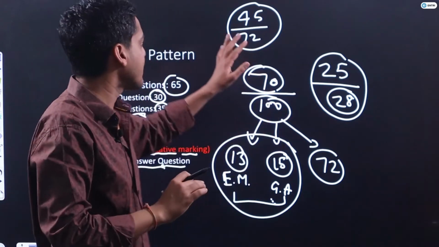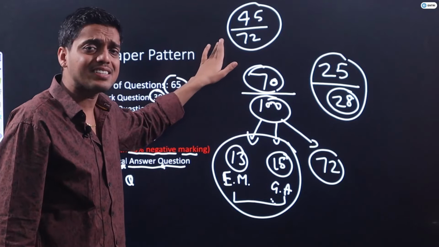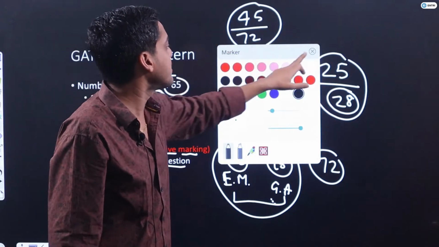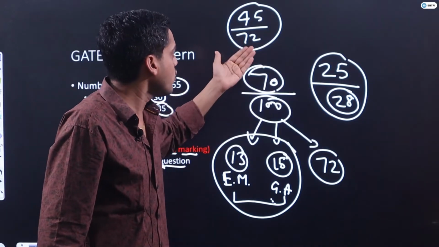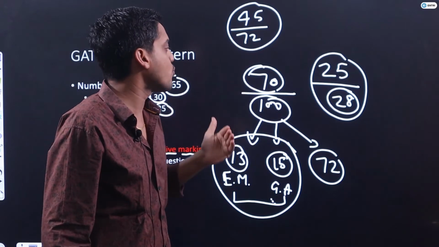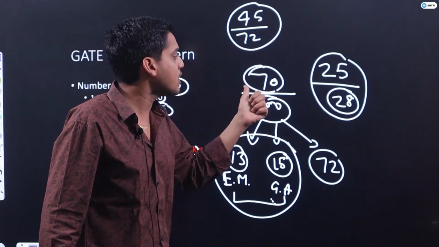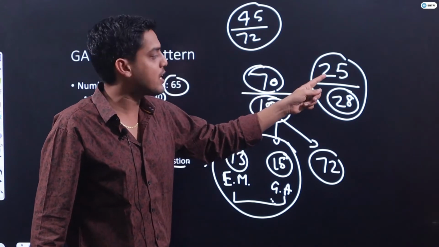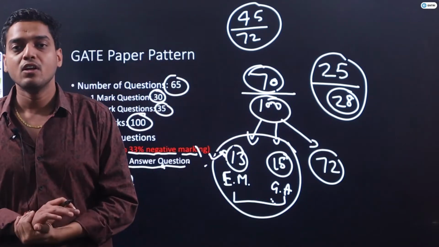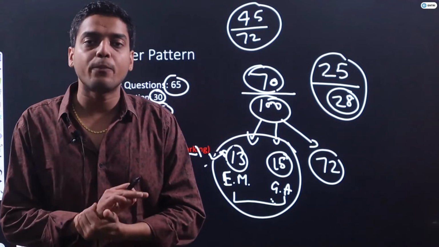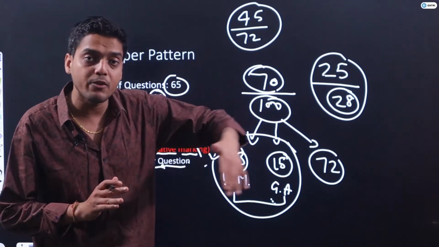It is difficult, but it is not a task that we cannot accomplish. You can score 45 marks out of these 72 marks, and then you will be able to get 70 marks if you are getting 25 marks out of these 28 marks. So this should be the correct approach to score maximum in your GATE exam.